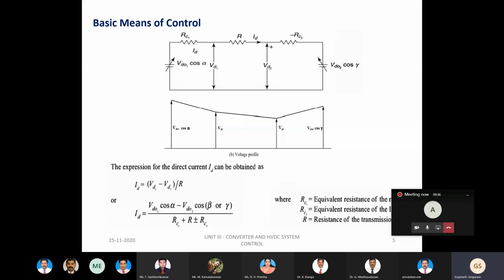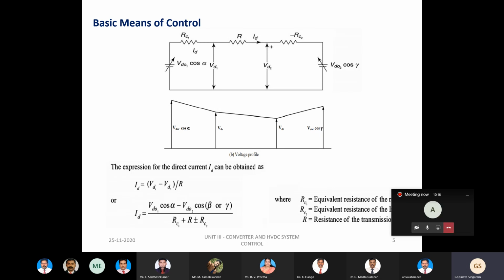Based on the typical HVDC system, I am now representing the equivalent circuit for the steady state. The first figure represents the HVDC equivalent circuit of the two-terminal DC link, and the second picture depicts the voltage profile of this equivalent circuit. It is a combined equivalent circuit which involves both the rectifier and the inverter stations, so we can call it the total equivalent circuit.